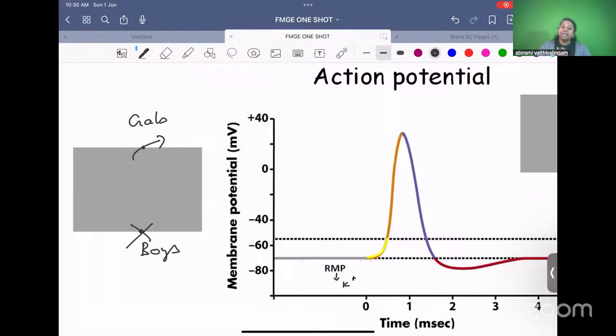Similarly, in a cell which is at rest, all doors are closed and only the potassium door is open. Since only the potassium door is open, potassium only can move. Since potassium only can move, RMP depends on potassium.